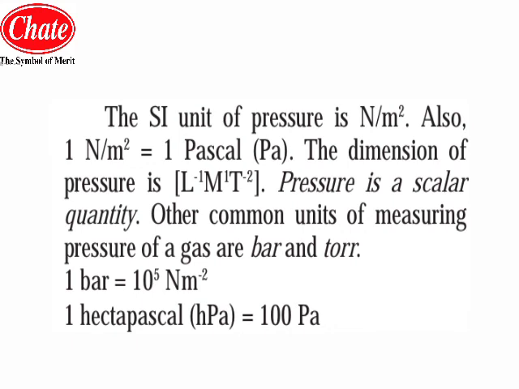The common units of measuring pressure of a gas are bar and torr. So these are the common units. Now 1 bar is equal to 10 raised to 5 Newton per meter square or Newton meter raised to -2. Now 1 hectopascal is 100 pascal. So these are the units, the conversions of Newton, bar and pascal scales.